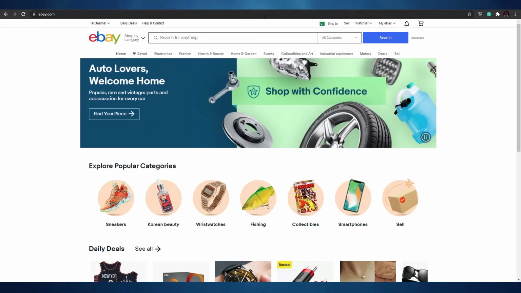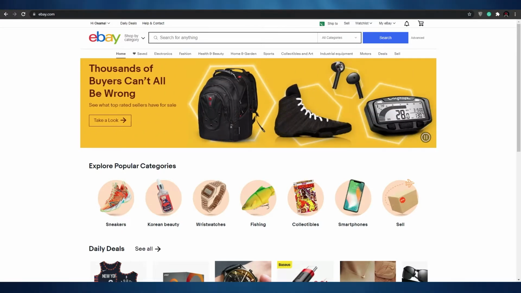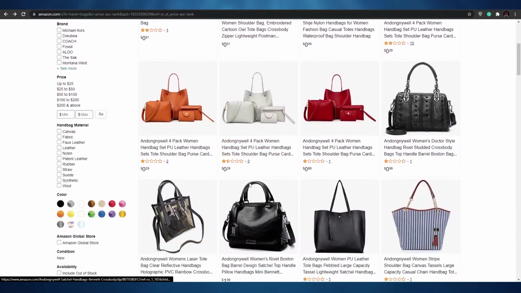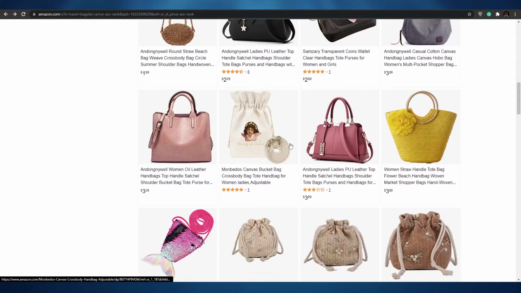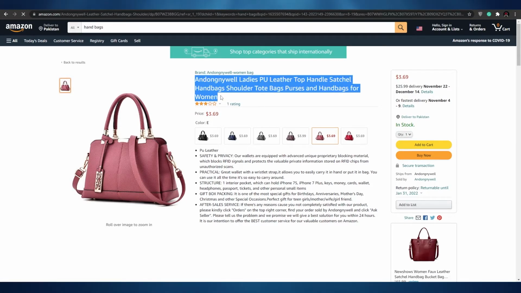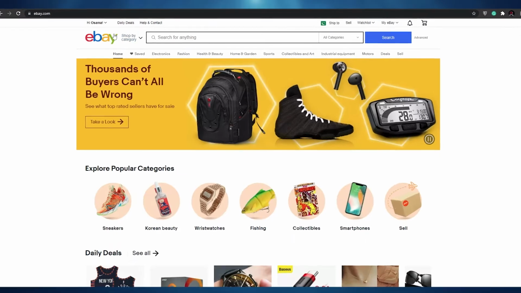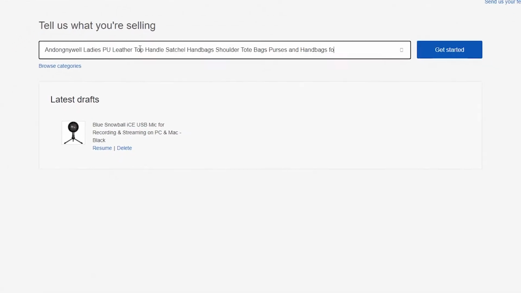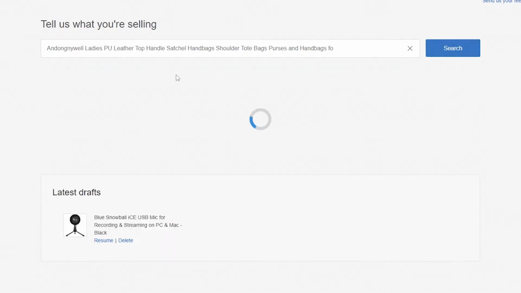Basically, what you have to do is go over to different websites such as Amazon or AliExpress or Alibaba. And from there, you'll basically find your products. Let me just show you real quick. Let's just assume that this is the product over here, right? So let's just assume that this is the product that we want. All we have to do is simply click on the product, and we'll have to copy the entire name of this product. And what we can do over here is click on sell and simply enter in the name of the product. Simply click on get started.